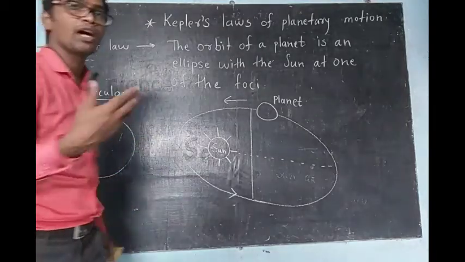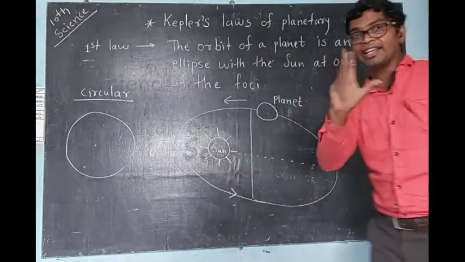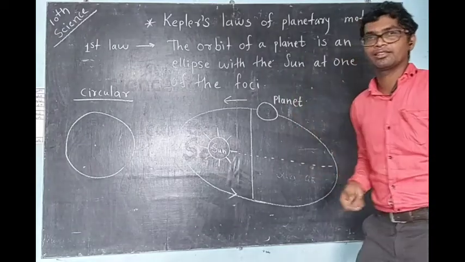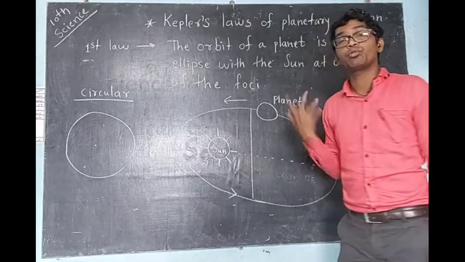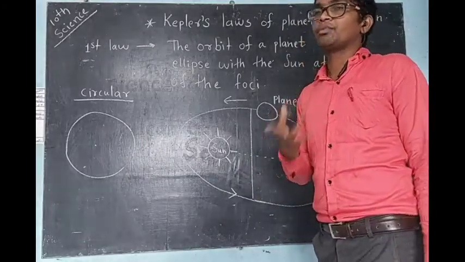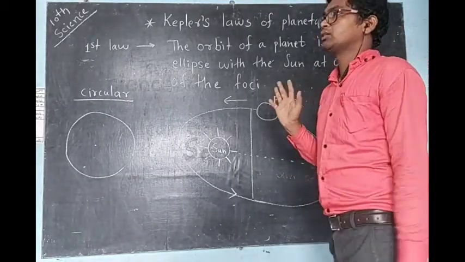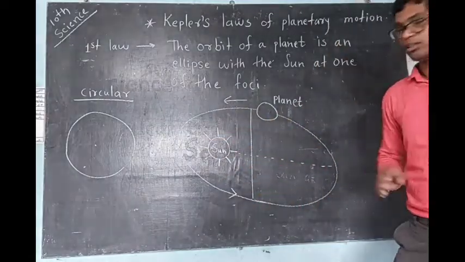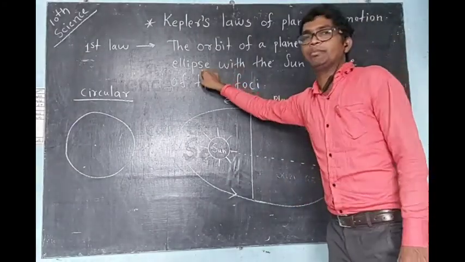One more shape you may be aware of is the elliptical shape, like an egg. You eat eggs if you like, because eggs have more calcium and proteins. You can eat 1 egg after 2 or 3 days and you will become strong. So see here, this is a shape like an egg. What is the shape of an egg?